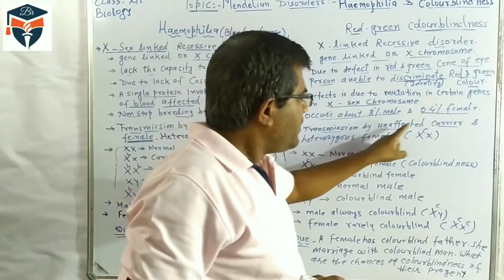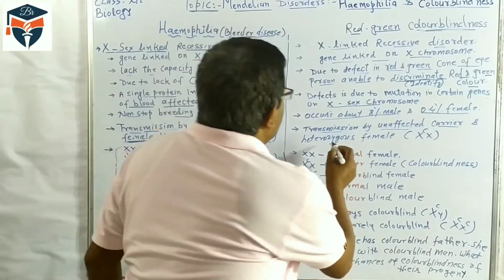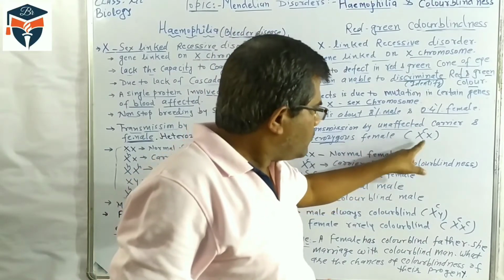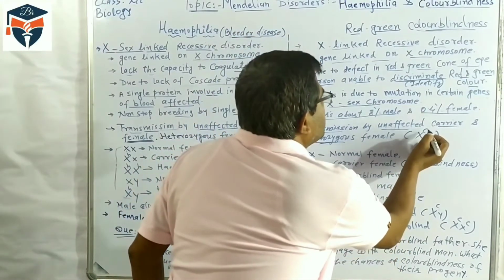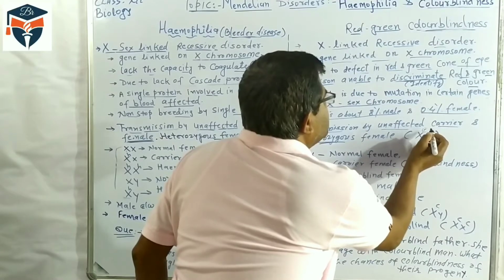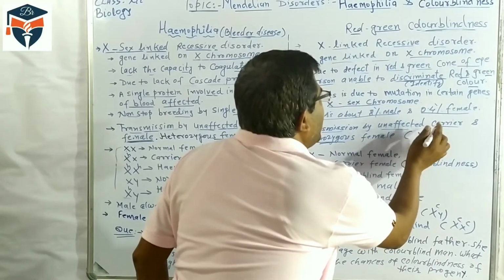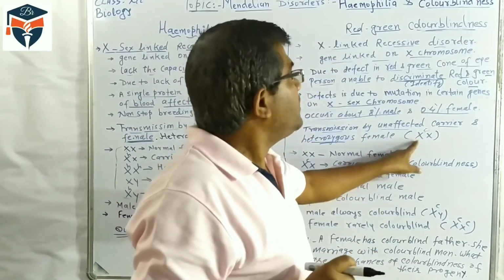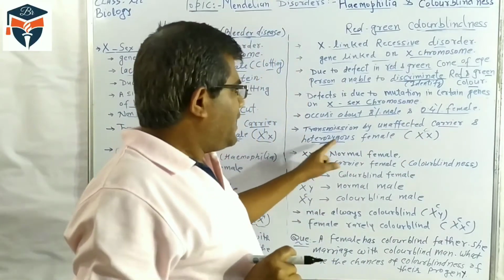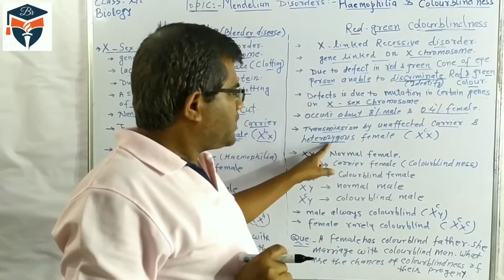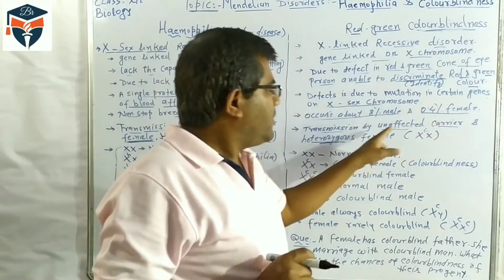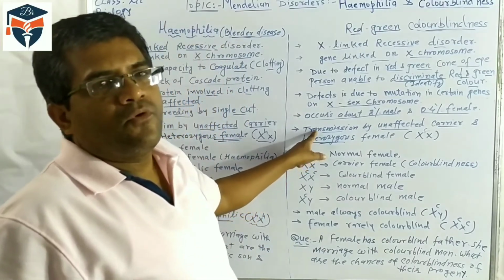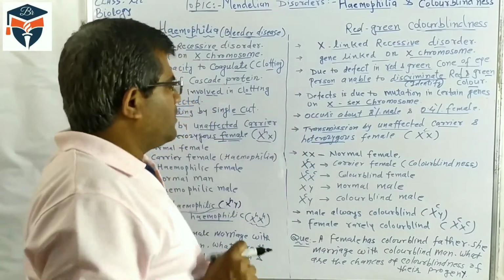Transmission takes place by an unaffected carrier, like hemophilia, by a heterozygous female. The female has XX chromosomes, but on one X chromosome there is the color blindness gene, X^C. This condition is called a heterozygous female. This heterozygous female is a carrier but unaffected, and she transmits the disease from one generation to another.